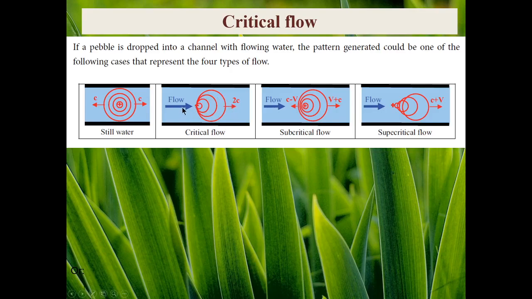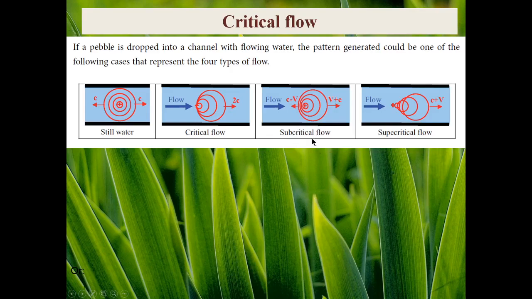Therefore, what will happen? The wave just after being created moves downward with the average velocity of 2c, which equals the summation of c plus v. And as we said that v equals c, therefore the average wave velocity moving downward will be equal to 2c.